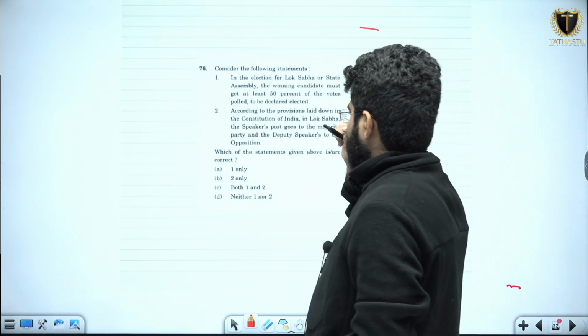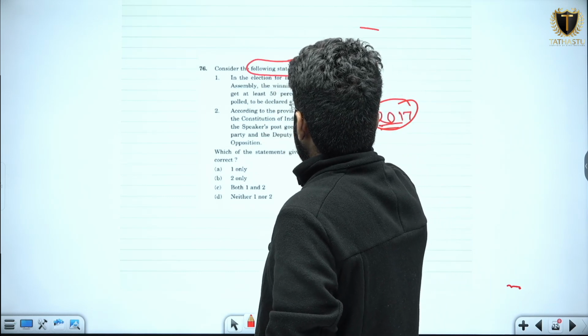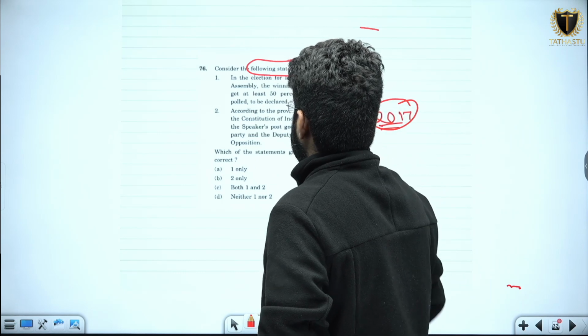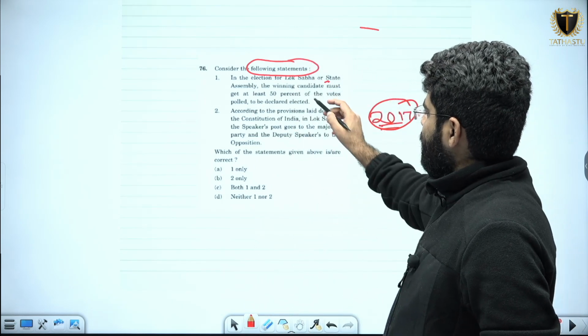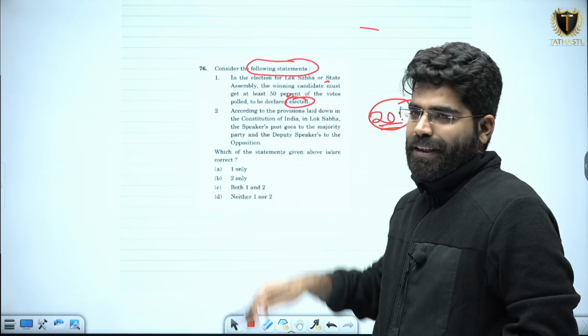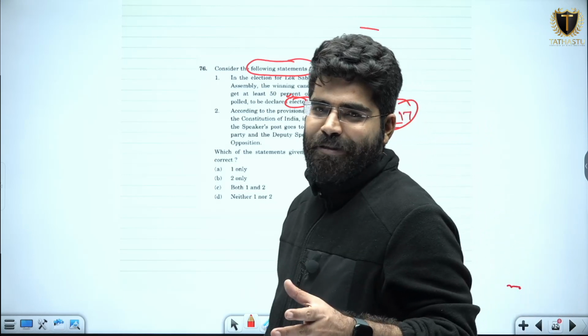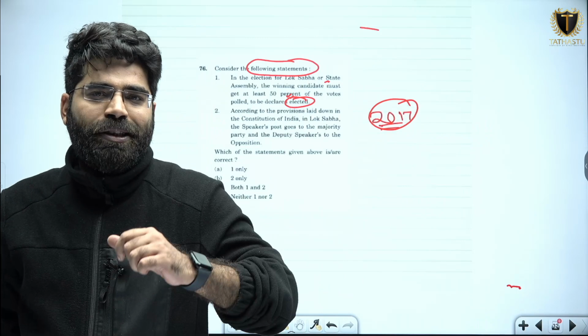Now if I see, consider the following statements. In the election for the Lok Sabha or the state assembly, the winning candidate must get at least 50% of the votes polled to be declared elected. This is a very vague statement if you go by the definition of the first past the post system.